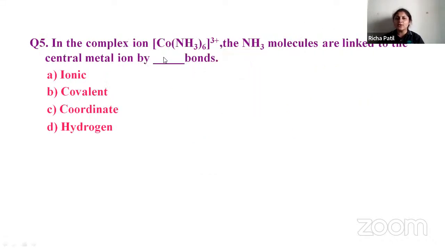In the complex ion [Co(NH3)6]3+, hexaammine cobalt 3+, the ammonia molecules are linked to the central metal ion by dash bonds. So this is your cobalt and this is ammonia. How many ammonia are there?